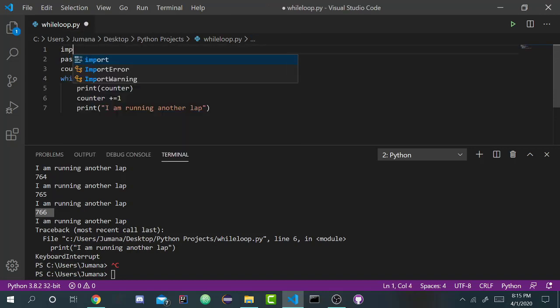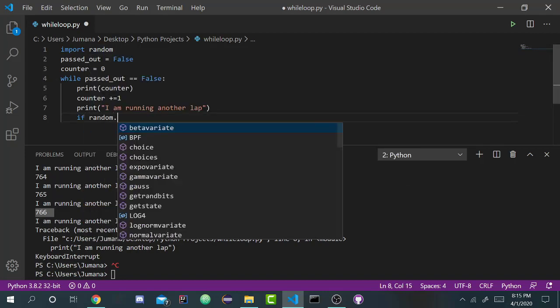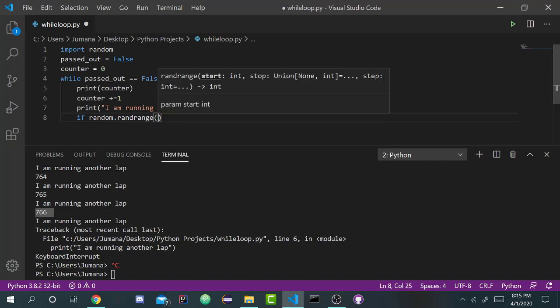So I'm actually going to import a package called random. If you don't know what this is, it's totally fine. This is not important for you to understand how while loops work. Just understand that what I'm doing here is I'm going to generate a random number inside of the range from 0 to 25. So a number starting at 0 and ending at 25, and I'm going to check if that number is equal to, this can be any number, I'm just making anything, right? So let's say 10, or let's say 15. It doesn't really matter, right?